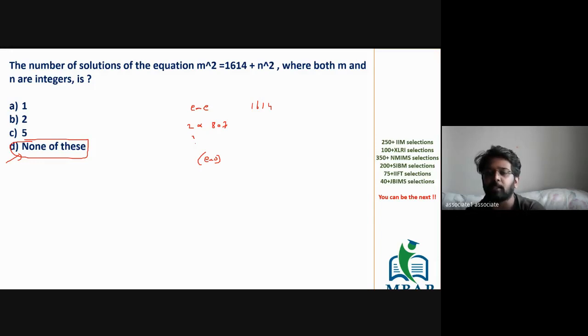A plus B into A minus B is equal to 1614. Product of two values. So take out all the factors of 1614. That is not required.